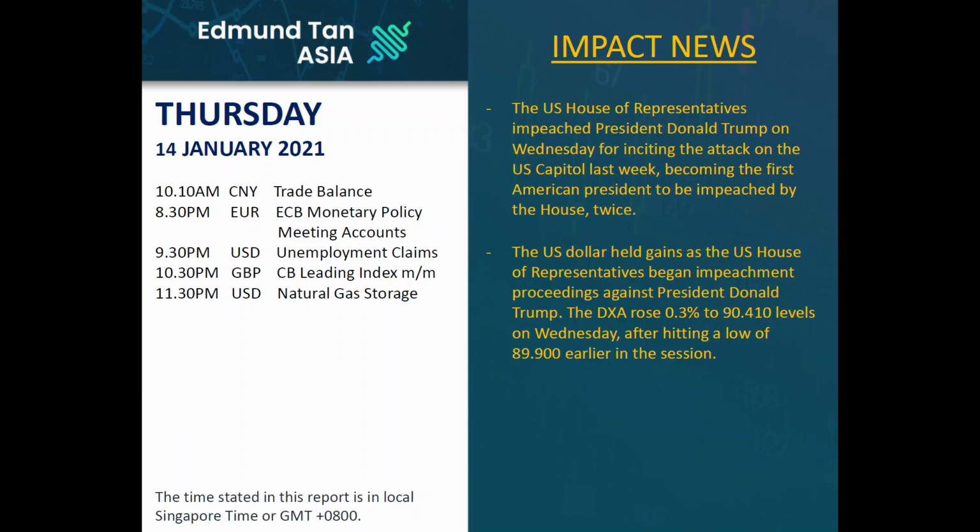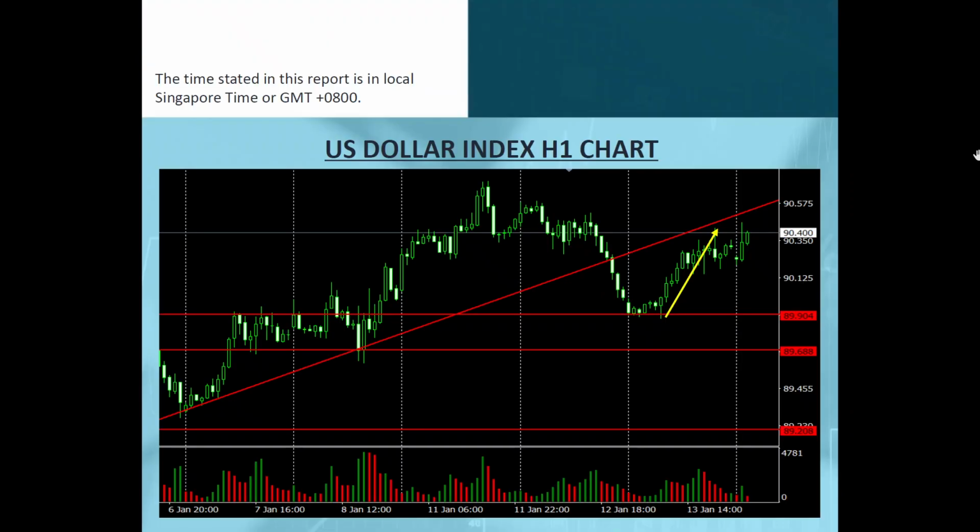Okay, so basically the US dollar yesterday strengthened and held gains after finding support at 89.90 levels and then rising to 90.41 levels. So here we go. Support levels at 89.90 and rising all the way to a high of 90.40.